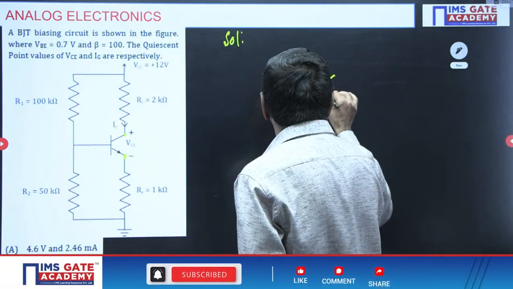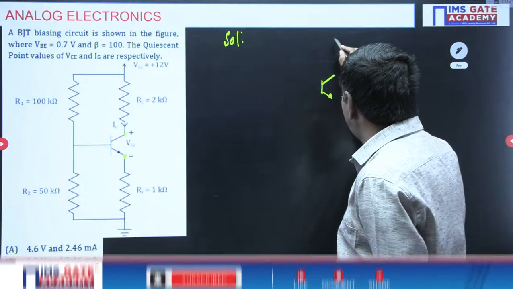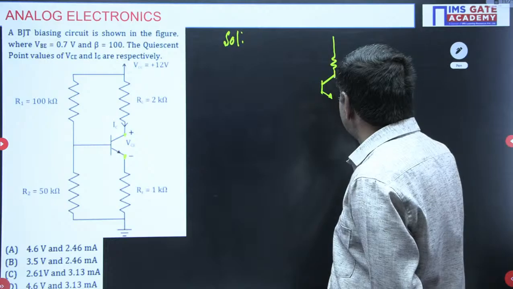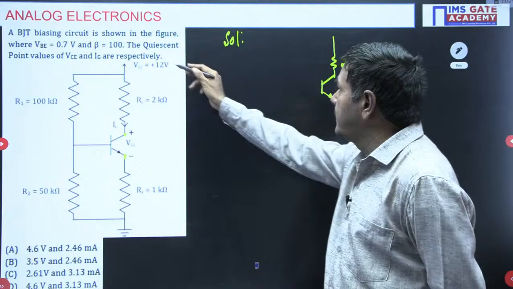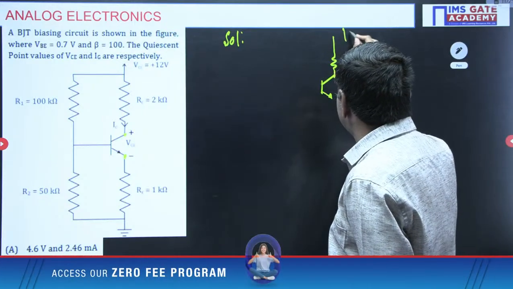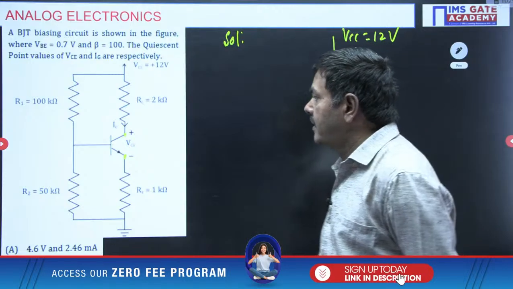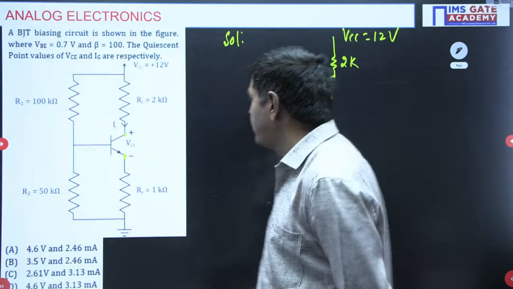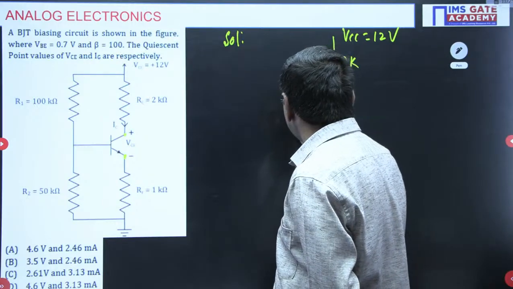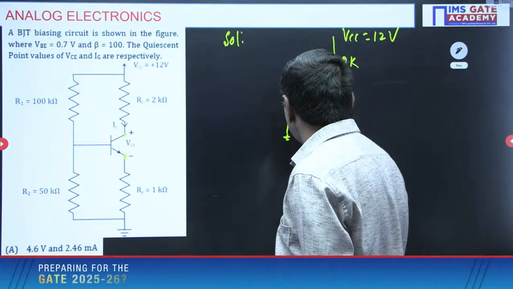This is the transistor given here. RC is given 2 kilo ohms, 2K I am putting. Supply voltage VCC is given 12 volts. Here R1 is given 100K, and this 50 kilo ohm is nothing but R2.